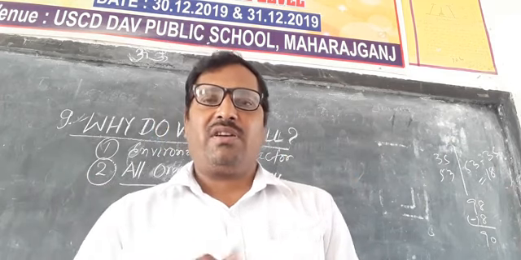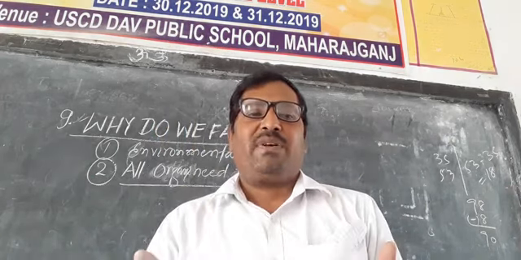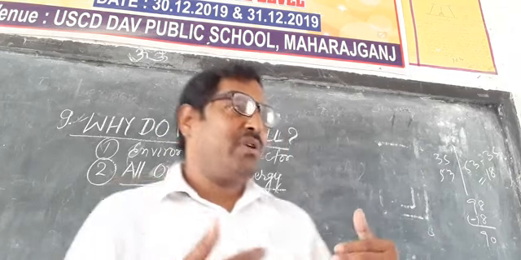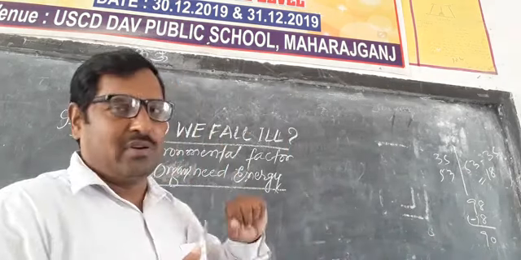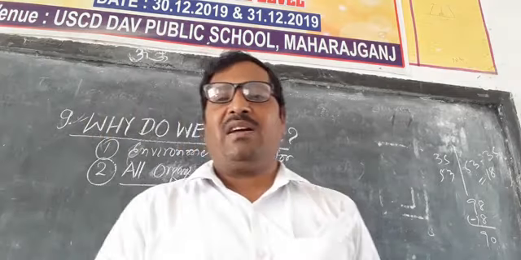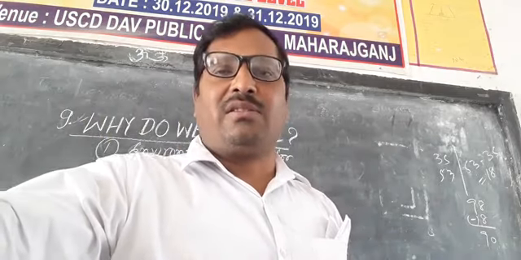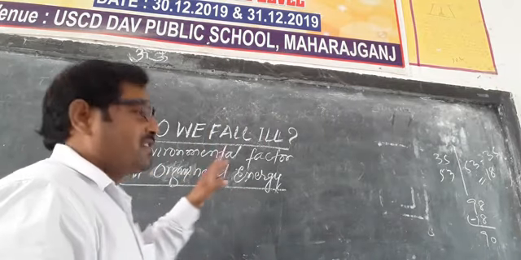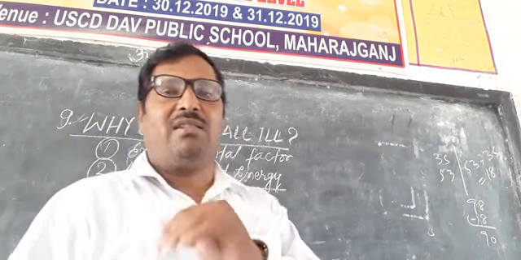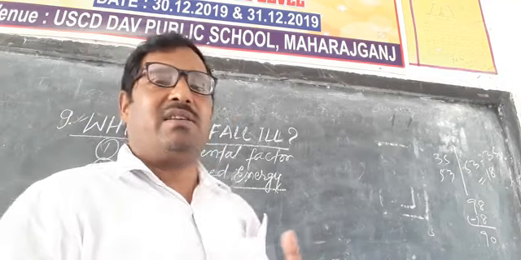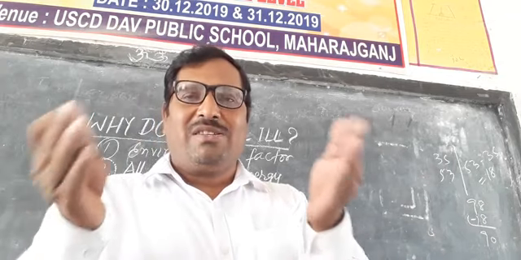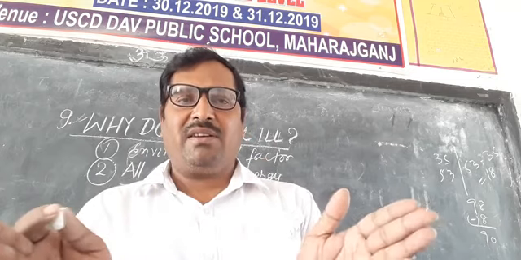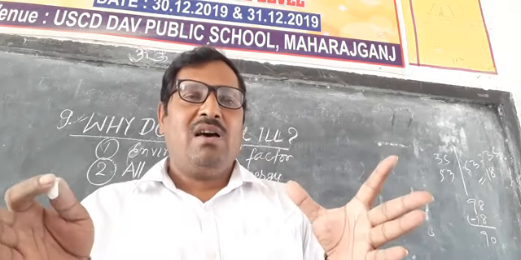And now the question arises, what happens when the earthquake takes place, and how can we correlate it with why we fall ill? The very simple answer is that there is property damage and human loss, and the different living organisms which live upon the earth are fully devastated or killed.